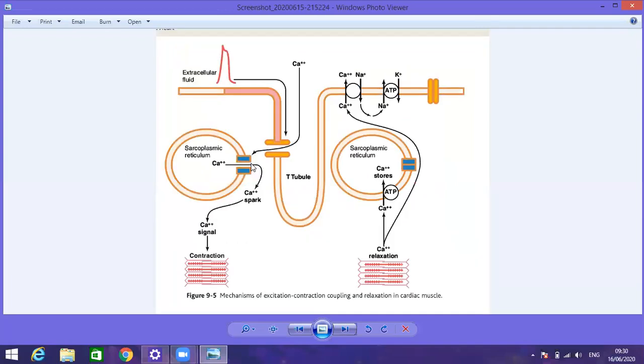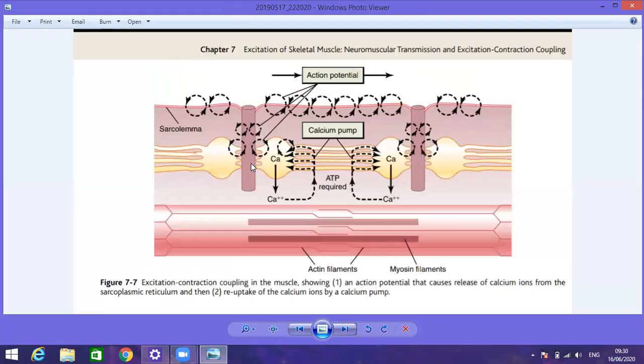Now we are going to see how the action potential causes contraction. There is a mechanism that is called the excitation-contraction coupling mechanism. Excitation, generation of action potential, generation of impulse, generation of signal, generation of electrical potential, all are the same. Now we are just going over the concept of how the action potential causes the contraction of the muscle fiber, and that specialized mechanism is called the excitation-contraction coupling mechanism.